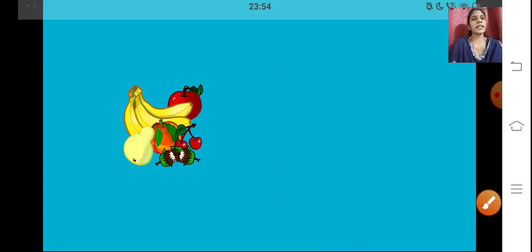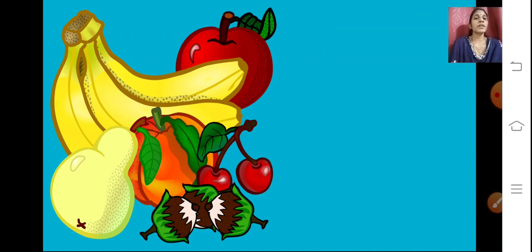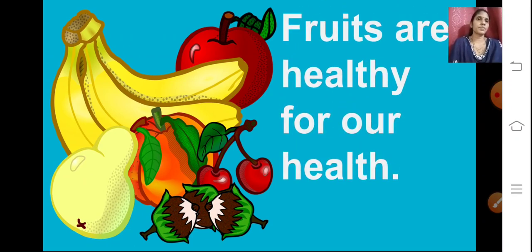Now let us see the next one. Yes, you can see banana, you can see apple. There are many fruits here. Now let us see the sentence. Fruits are healthy for our health.